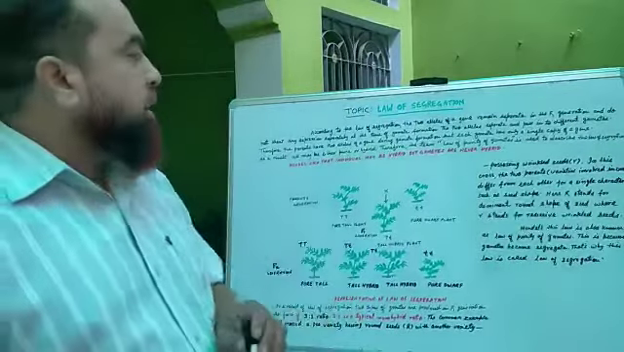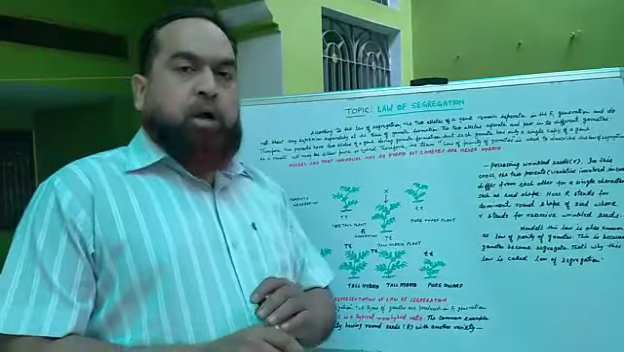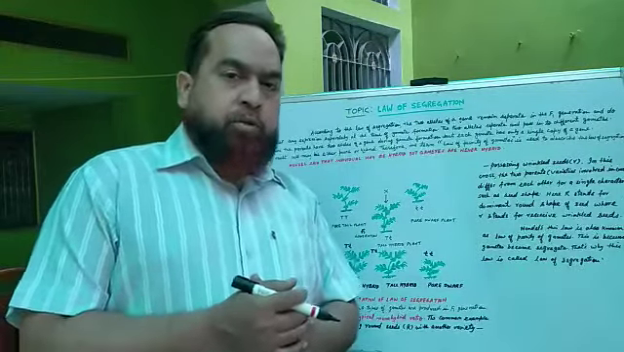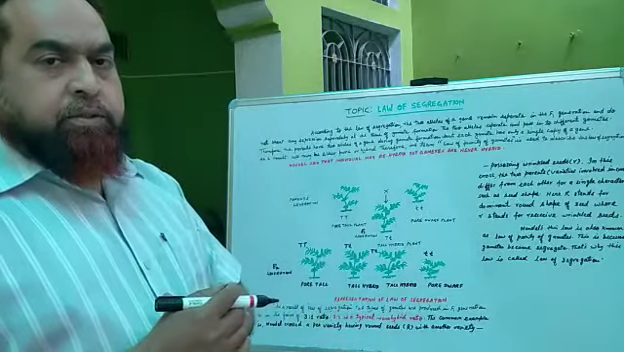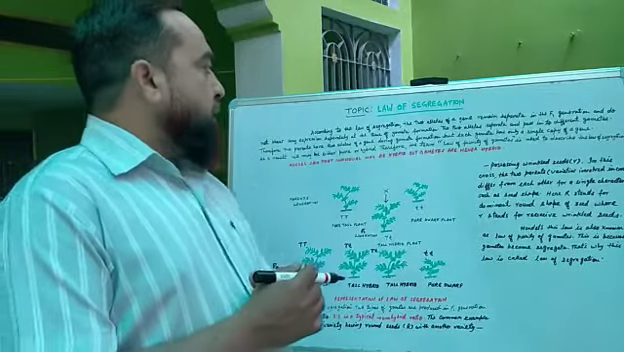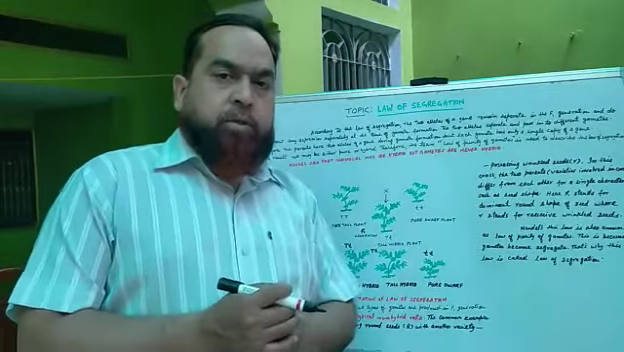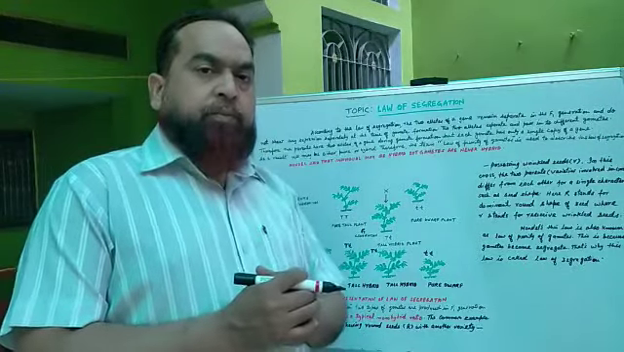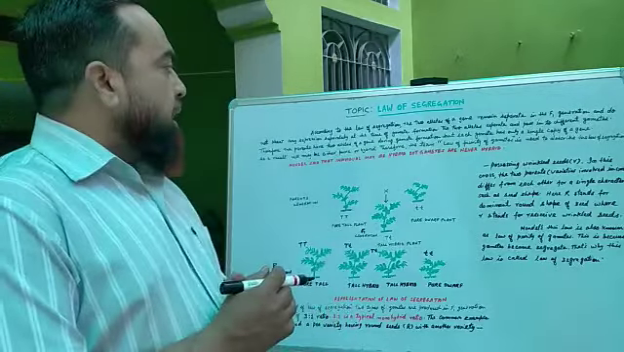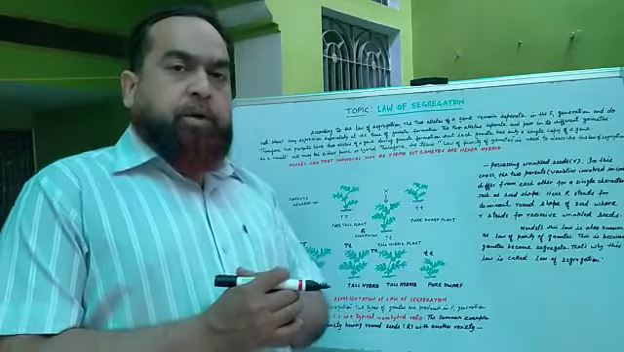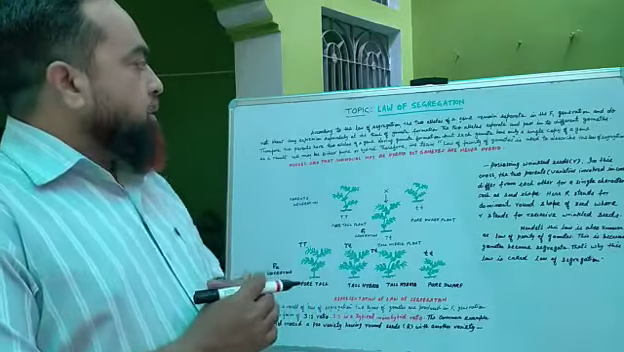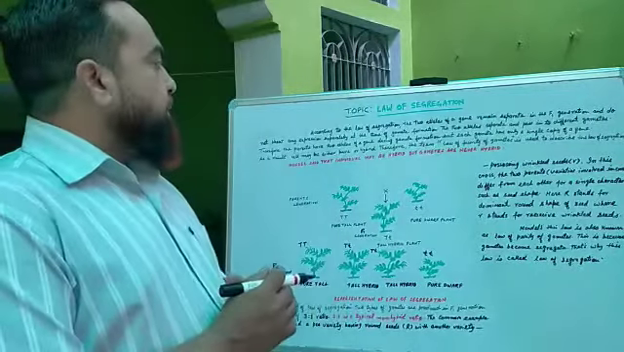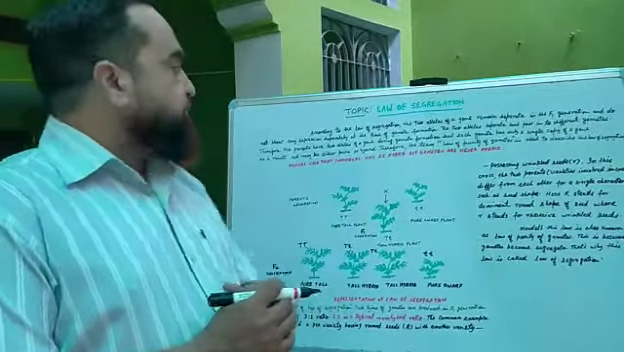Today we will study the law of segregation. Mendel proposed three laws: first, the law of dominance; second, the law of segregation; and third, the law of independent assortment. Let's start with Mendel's second law, the law of segregation.